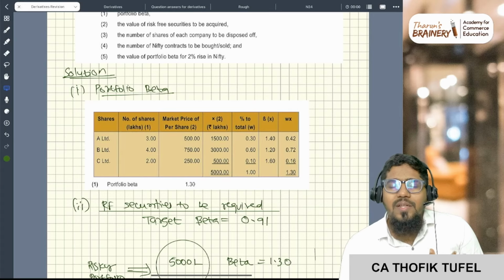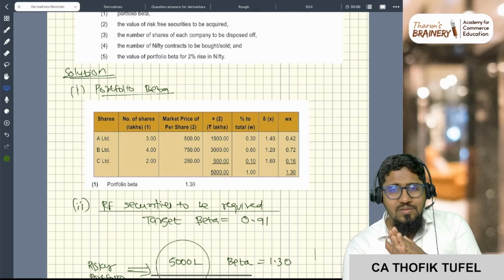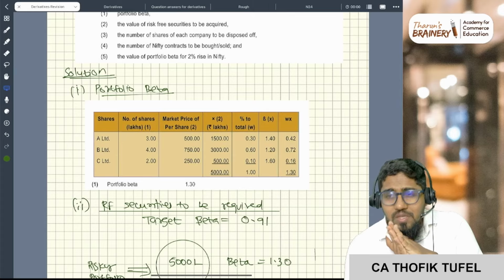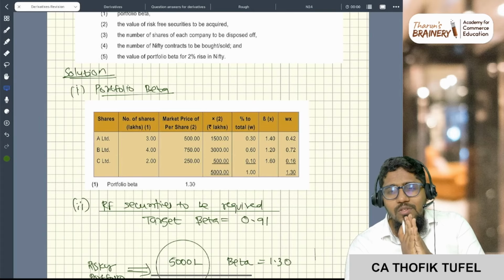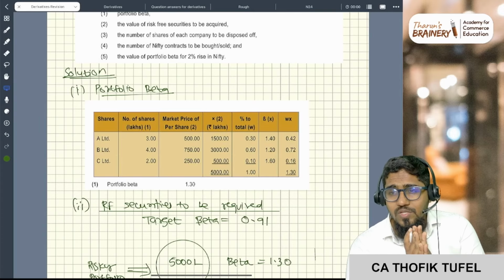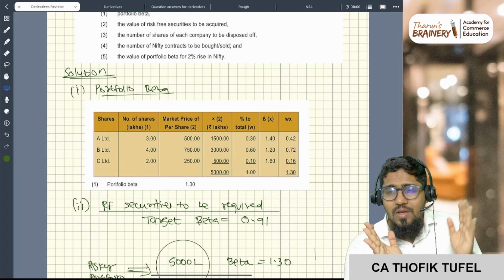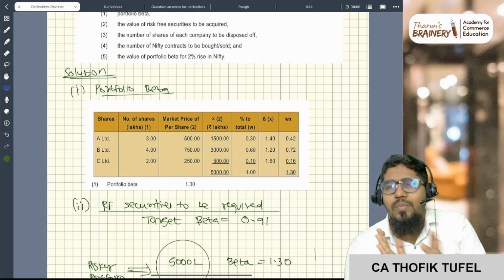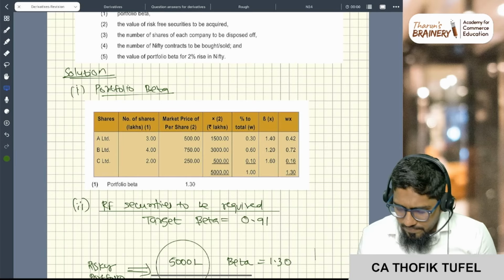If you are not understanding, trust me, listen again or do the problem once. In the examination, sure shot, you will get 6 marks. Whatever we have discussed till now on futures, those 6 marks will definitely come. 101% it will come.